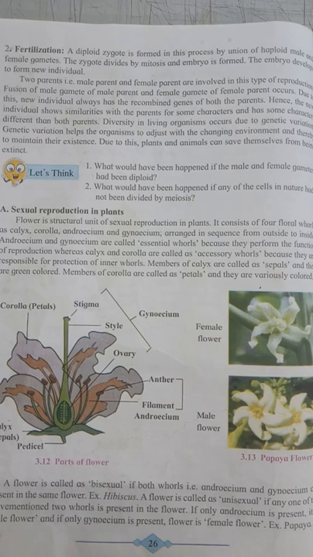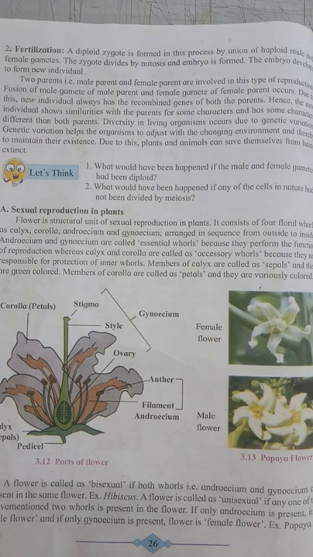Therefore, androecium and gynoecium are called the essential whorls because they perform the function of reproduction. Whereas calyx and corolla are called the accessory whorls because they are responsible for the protection of the inner whorls such as androecium and gynoecium.